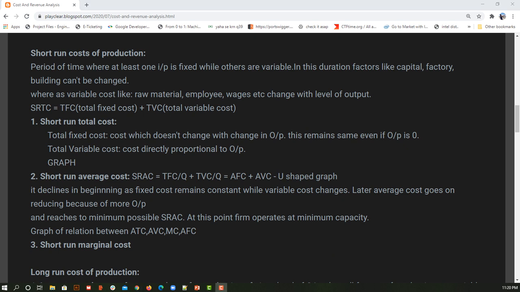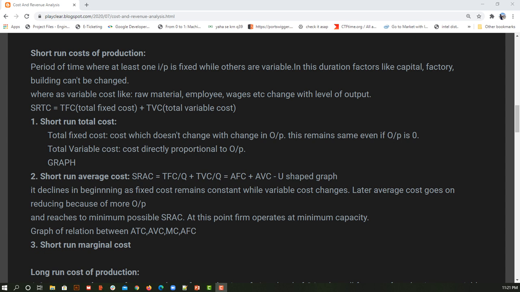Before understanding what type of cost is involved in the short run, let's understand what short run actually is. Short run is when at least one of the attributes or one of the costs involved will remain the same throughout the duration. Okay, so why are we saying only one?